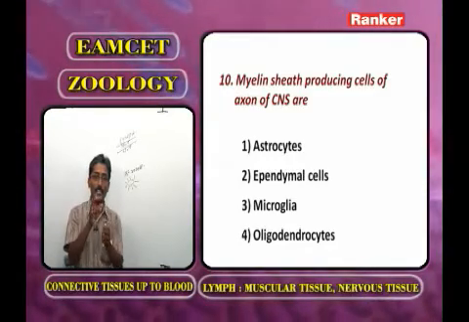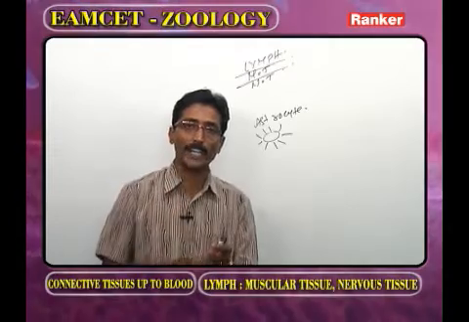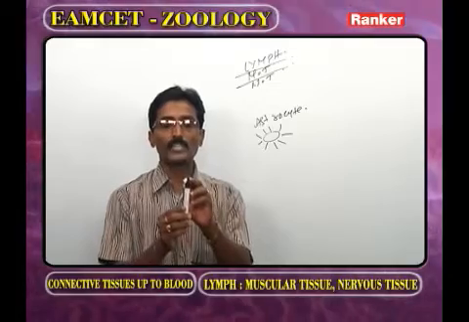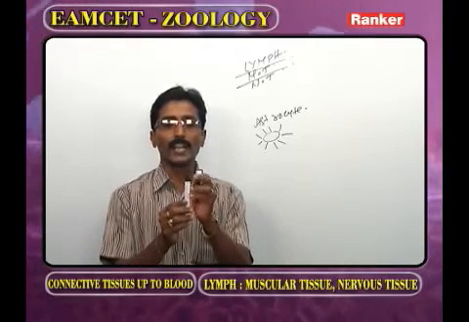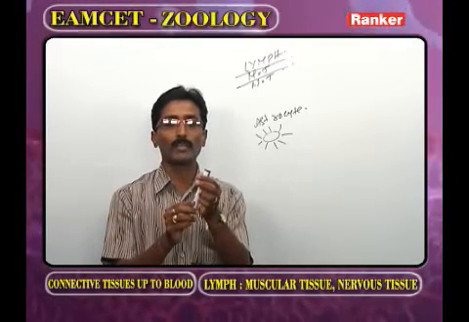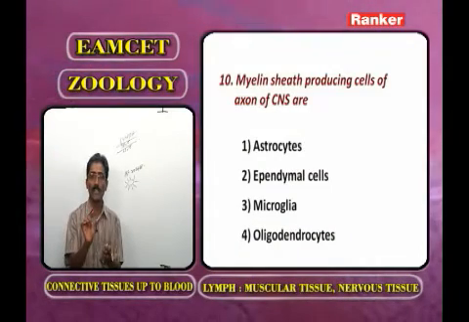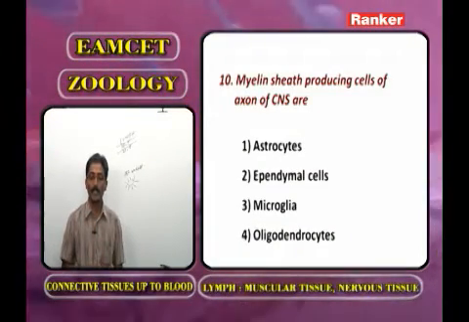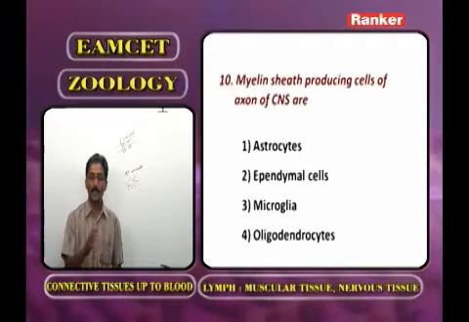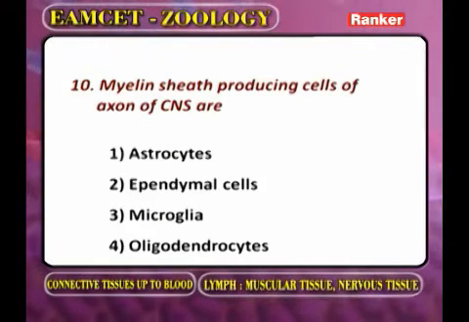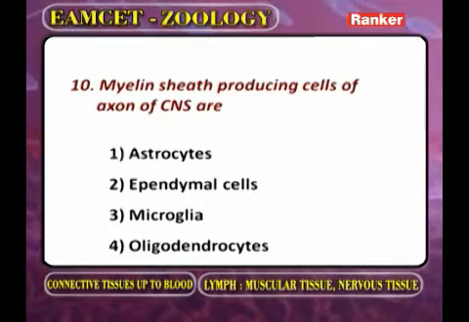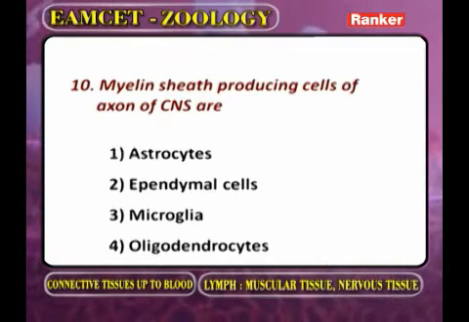In the central nervous system, myelinated and non-myelinated axons are present. Now this one we call an axon. The axon is covered and protected by myelin sheath. In the central nervous system, around the axon, the myelin is secreted by astrocytes, ependymal cells, microglia cells, or oligodendrocytes, and the correct answer is the oligodendrocytes. That is the fourth option.